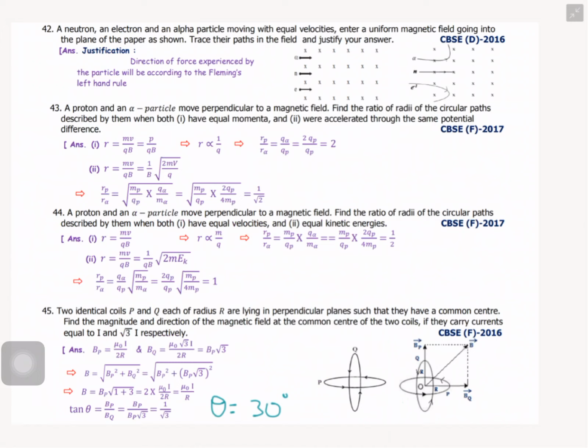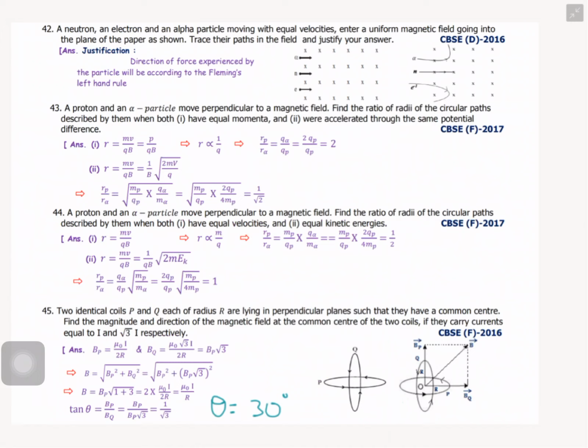And next one. A proton and an alpha particle move perpendicular to the magnetic field. Find the ratio of radii of the circular paths described by them. One condition, when both have equal momenta, and second condition, when both are accelerated through the same potential difference. So the first question is very simple. First of all, r equals mv by qB.